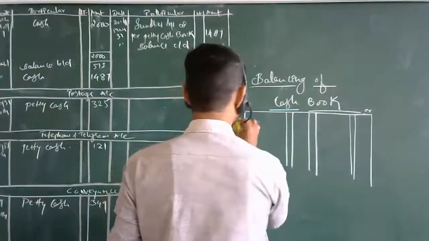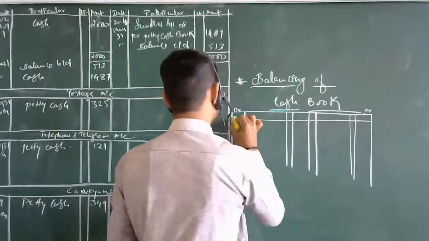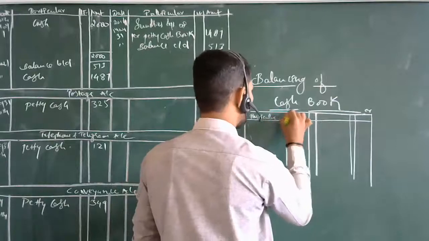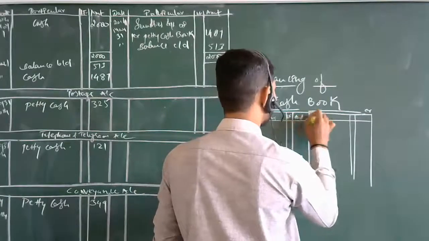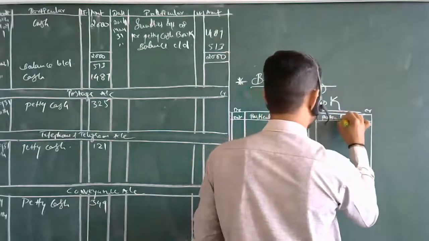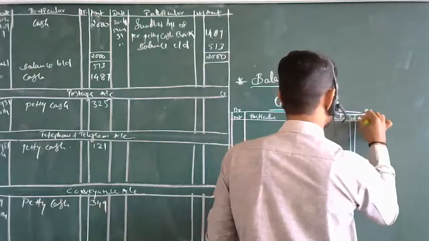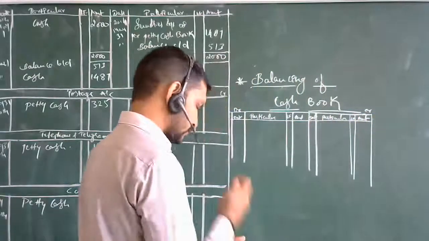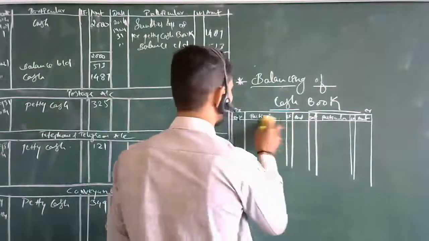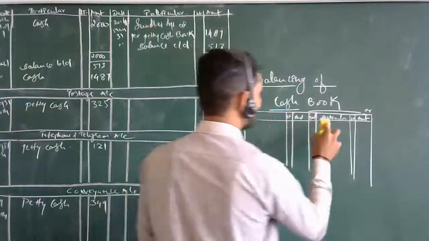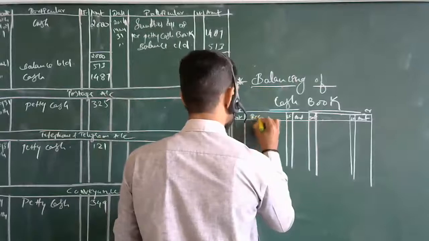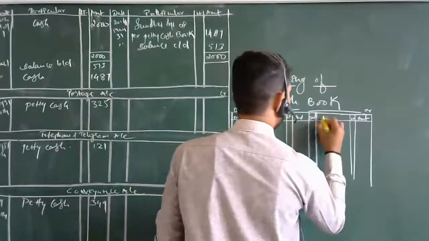See, as usually when you make this cash book, the date will be there, particular, then ledger folio, then amount. Then date, particular, then ledger folio, amount. I am removing the ledger account, meaning one side will be the receipts and the other side payments.